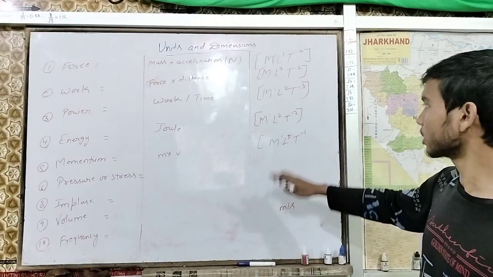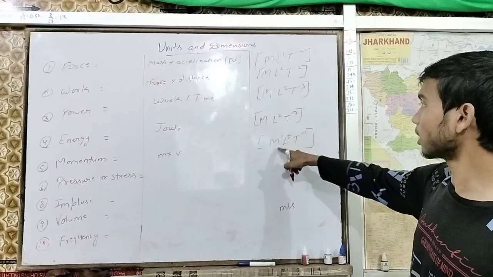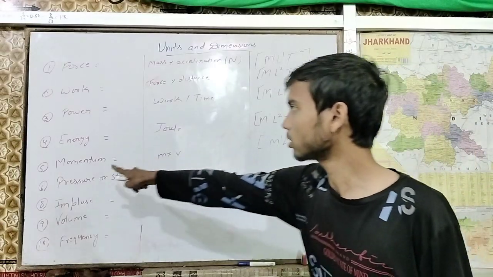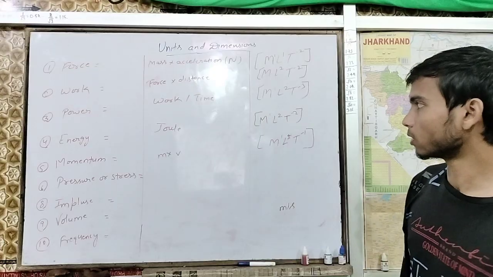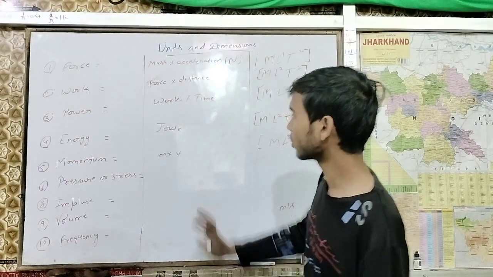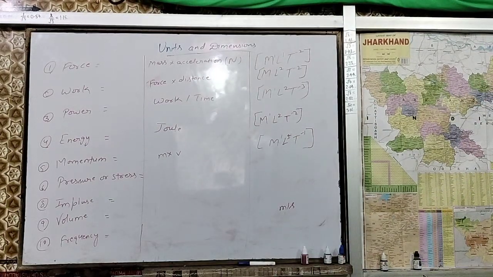So M1 L1 T minus 1. This is the dimension of momentum, where P is equal to M multiplied by V. M is mass, V is velocity.